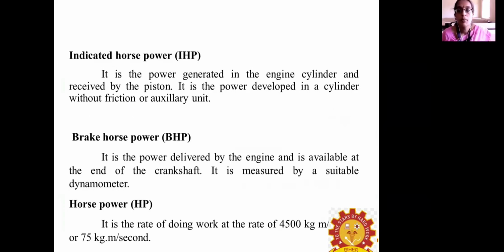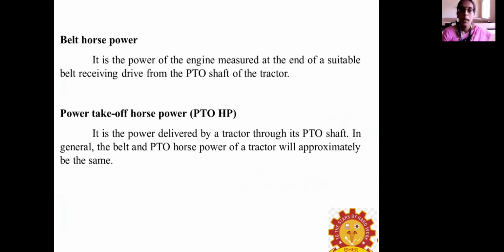Indicated horsepower is the power generated inside the engine cylinder and received by the piston. Brake horsepower is the power available at the end of the crankshaft, measured using a suitable dynamometer. One HP means 75 kg meter per second. Belt horsepower is the power measured at the end of a suitable belt drive from the PTO shaft. Power takeoff horsepower is the power delivered by the tractor through the PTO shaft. Normally, belt and PTO horsepower of the tractor are approximately the same.